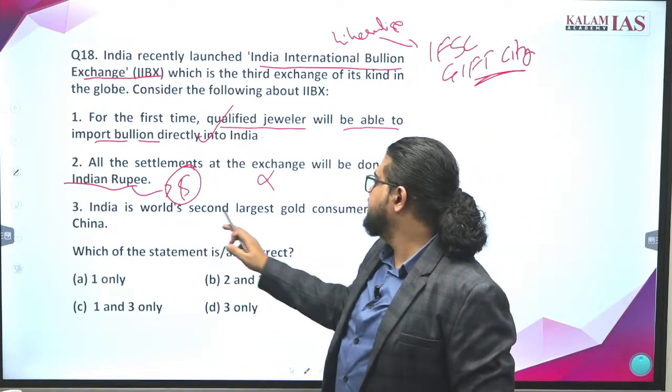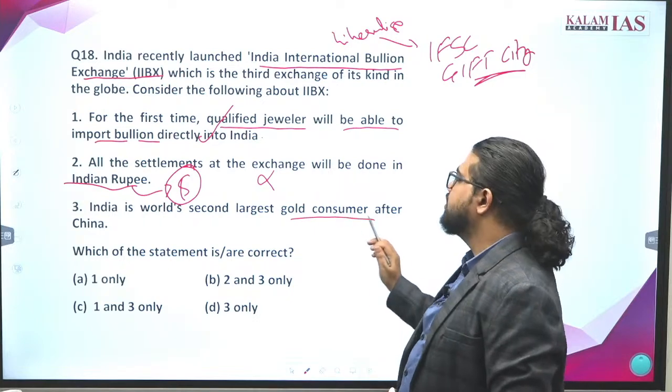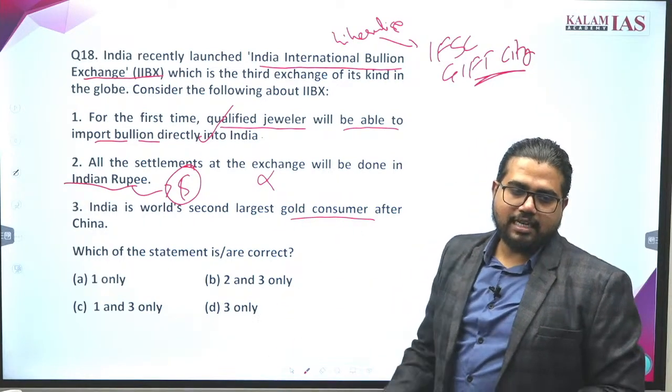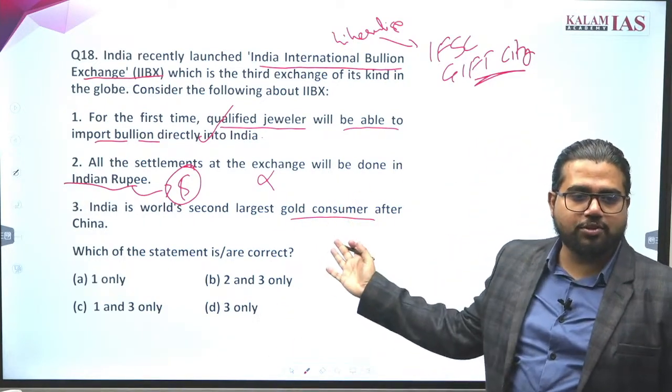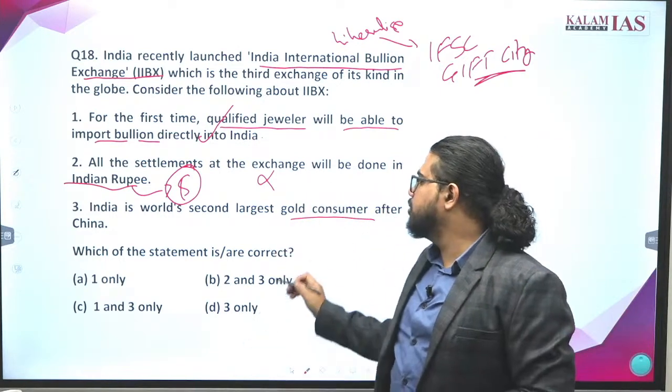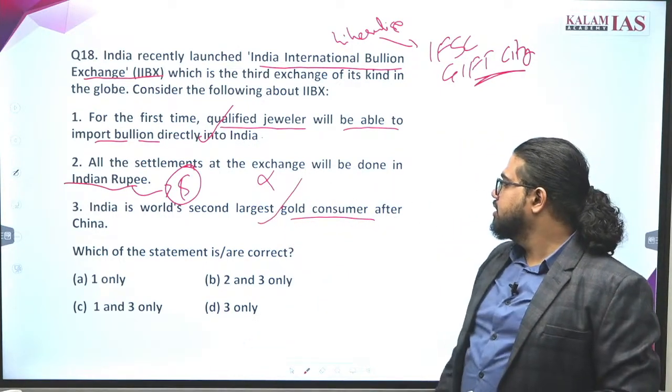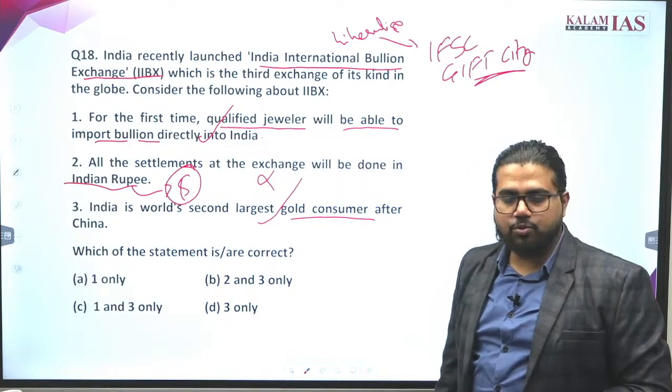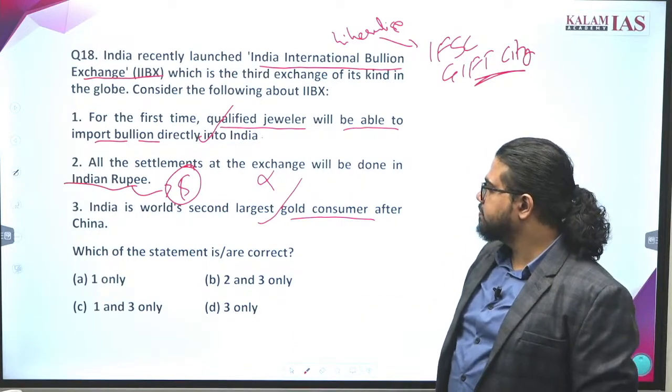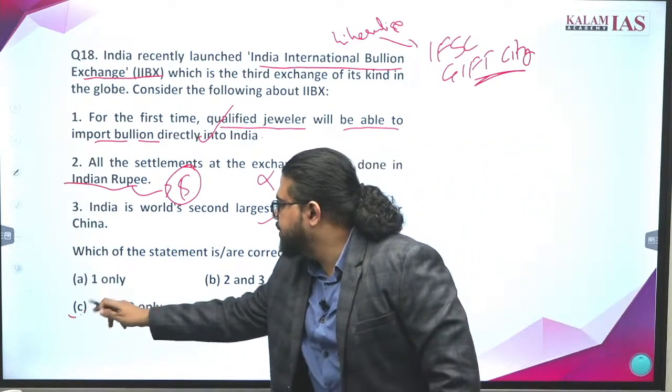India is the world's second largest gold consumer after China. China and India are the largest consumers of gold. This statement is absolutely correct. India is the second largest gold consumer after China. So what is the option? 1 and 3, C will be the correct answer.